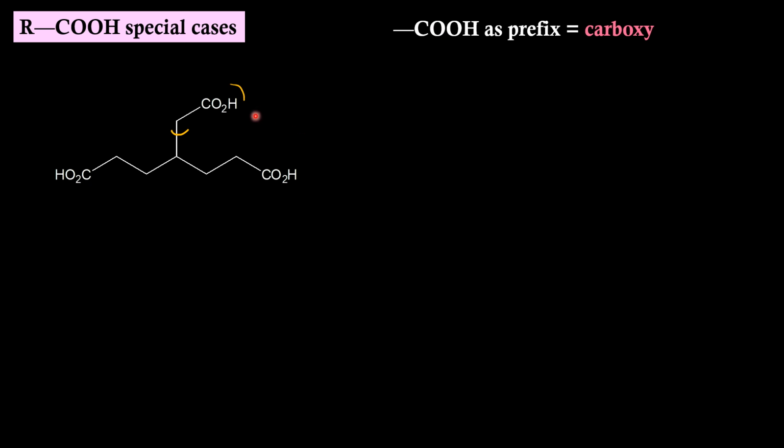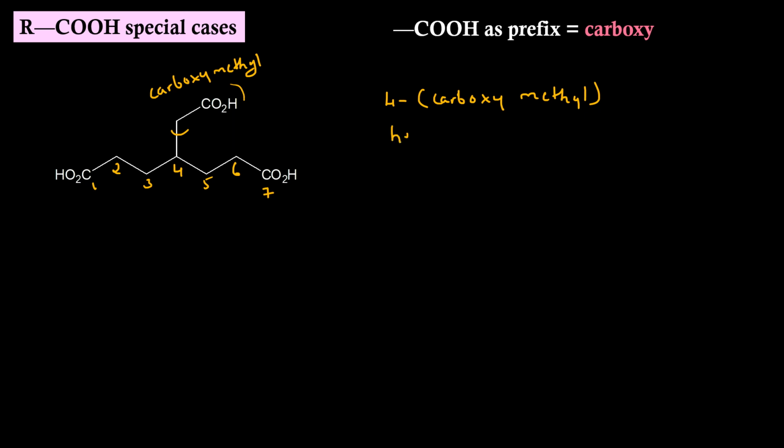Now if I try to give the name for this molecule, 1, 2, 3, 4, 5, 6, 7. At position 4, we are having carboxy along with methyl functional group. So the name of this prefix will be carboxymethyl. So the secondary prefix will be 4 inside the bracket, carboxymethyl.